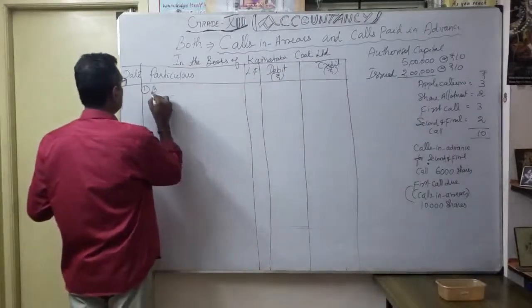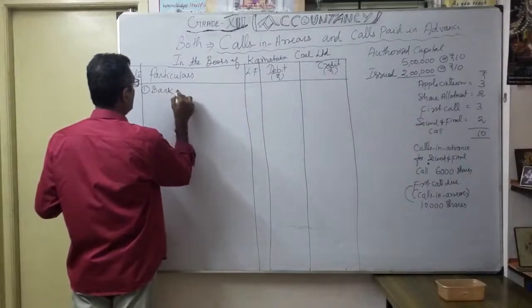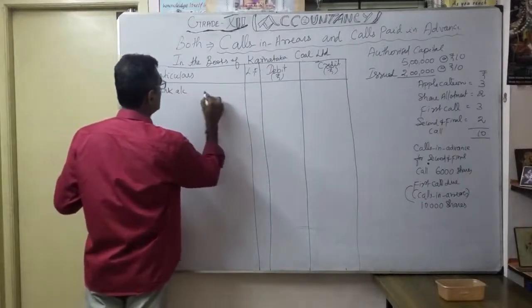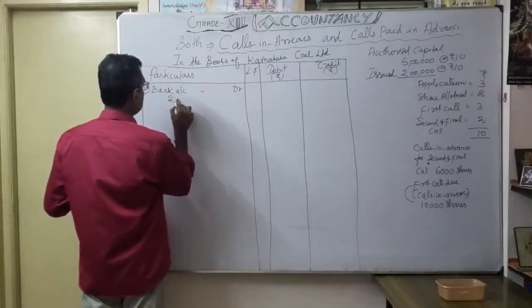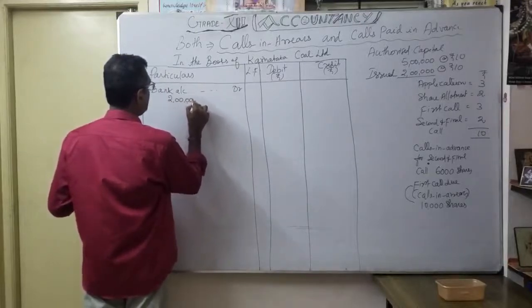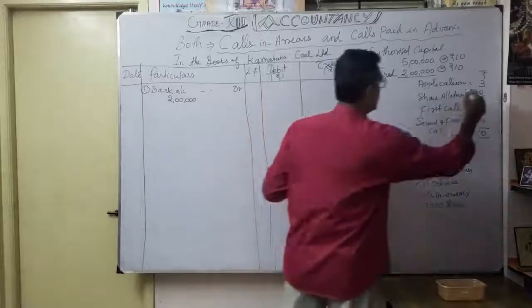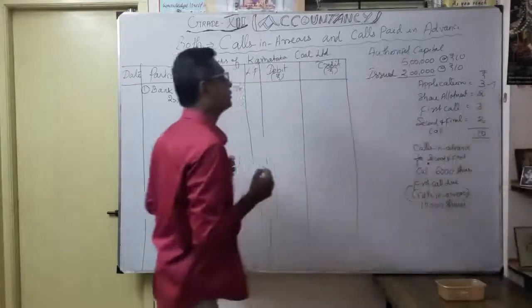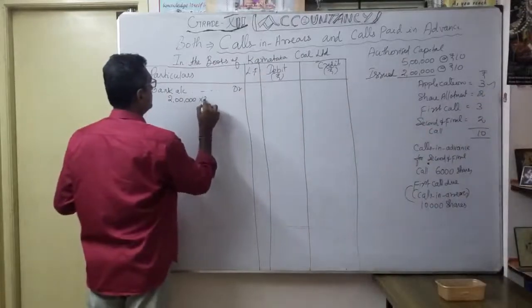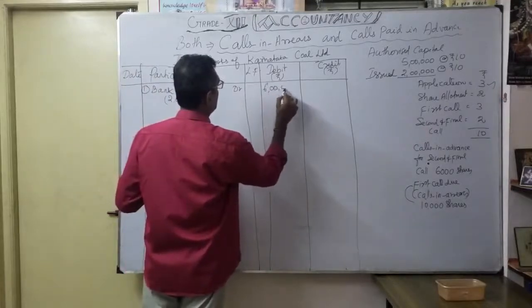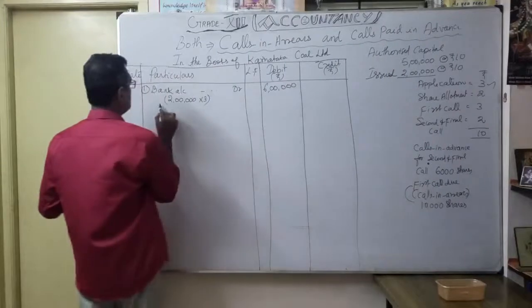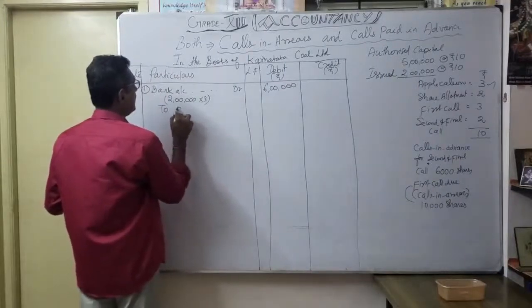Bank account debit, bracket 2 lakhs, how much application received? 3 rupees, so 2 lakhs into 3 rupees, we know 6 lakhs. Then share application.